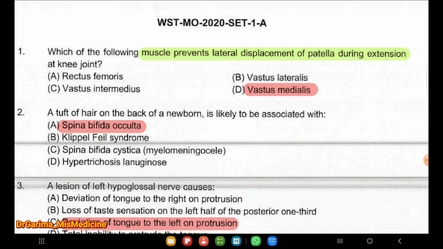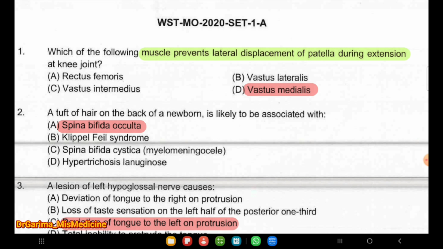This is HMO. So let's start. This is 2020 PYQs set A. The first question is, which one of the following muscle prevents lateral displacement of patella during extension at the knee joint? The answer is vastus medialis.